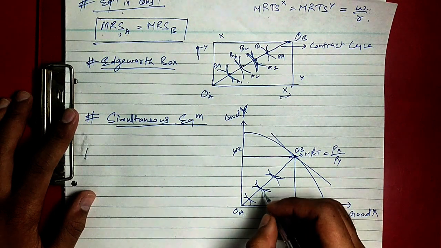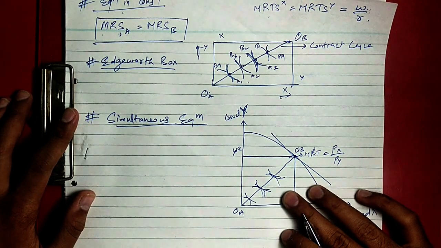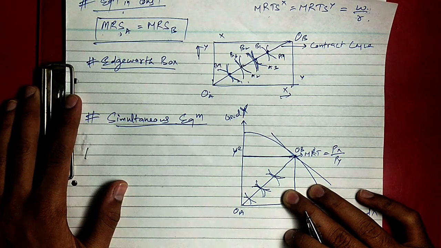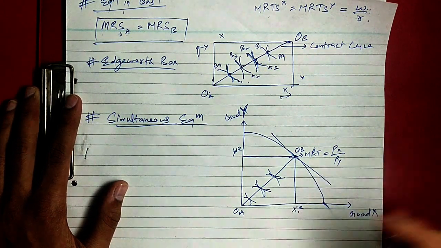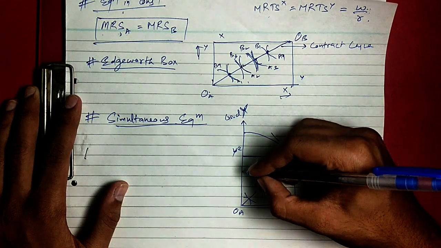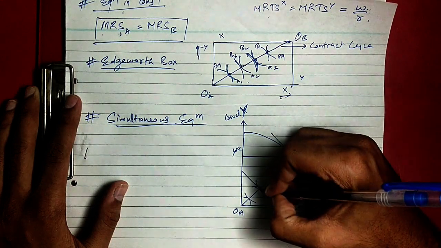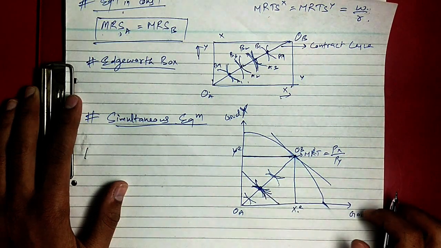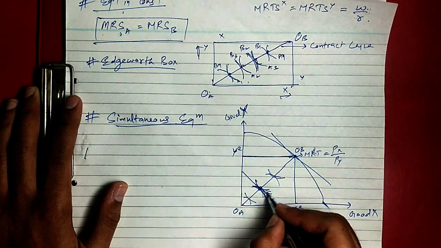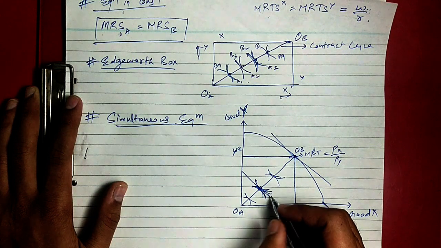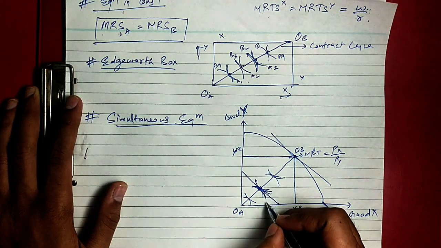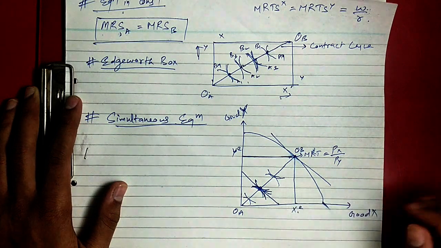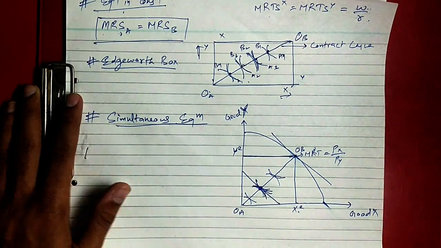Okay, so now the equilibrium will come at which level, where the slope of budget line will be equal to MRSA is equal to MRSB. So let's say that this is your budget line. So you can easily see now that this point is the equilibrium point, because slope of ICB is equal to slope of ICA is equal to the slope of budget line, which we have considered. Okay.